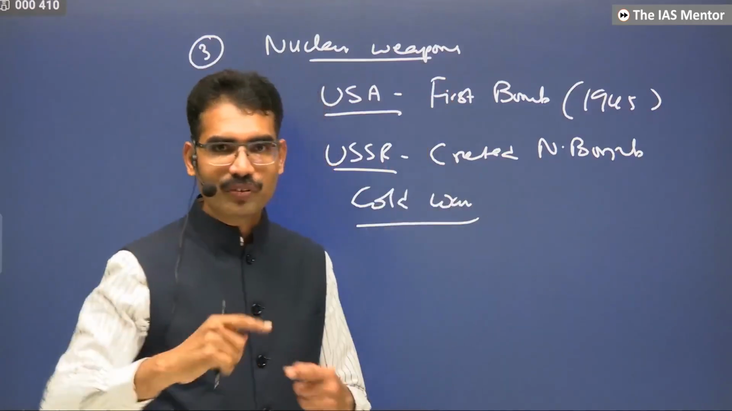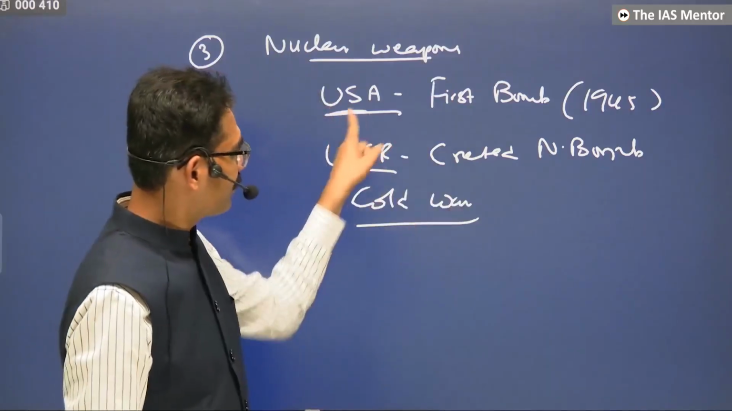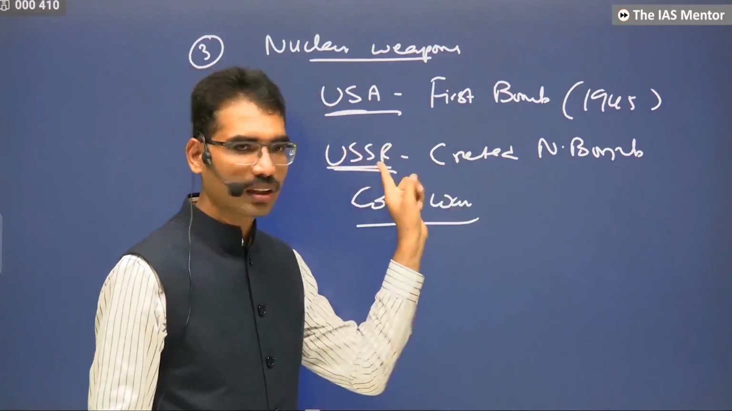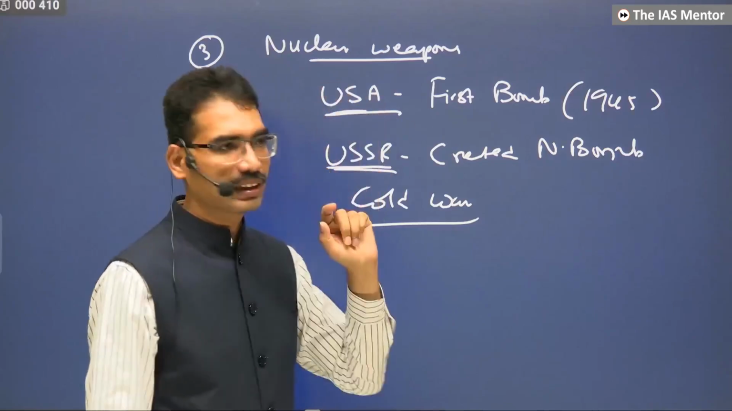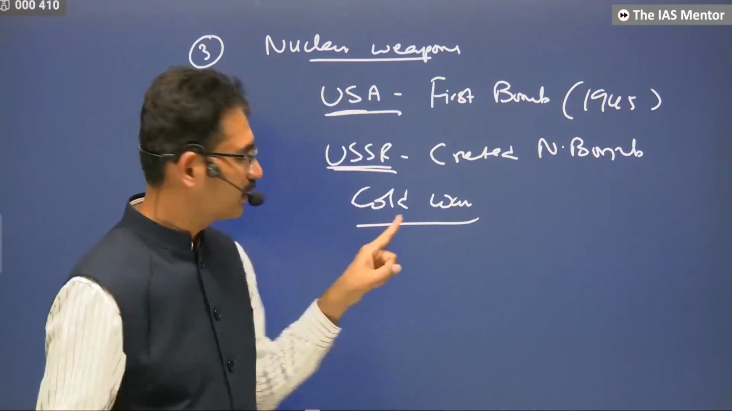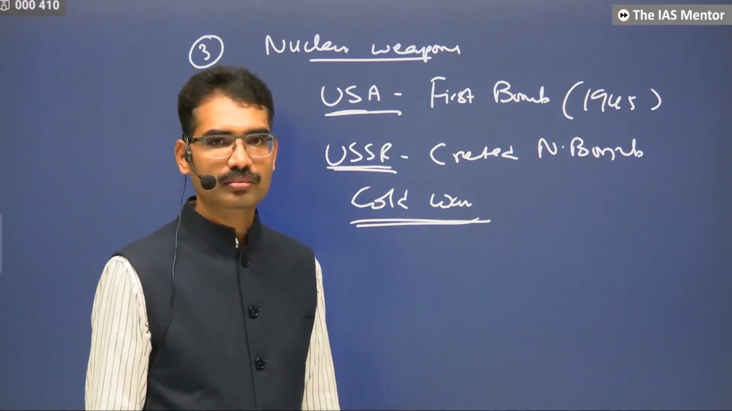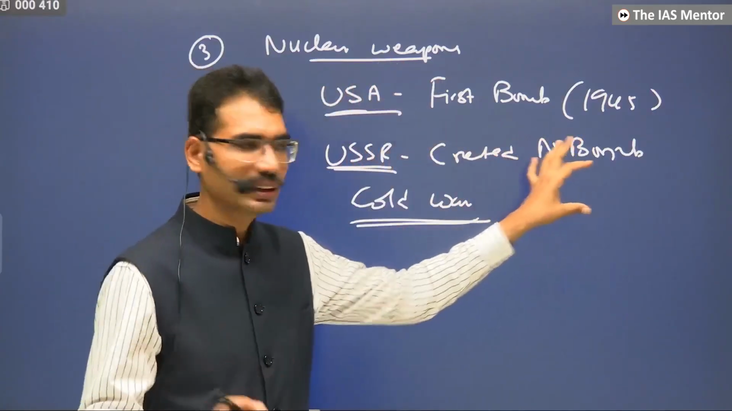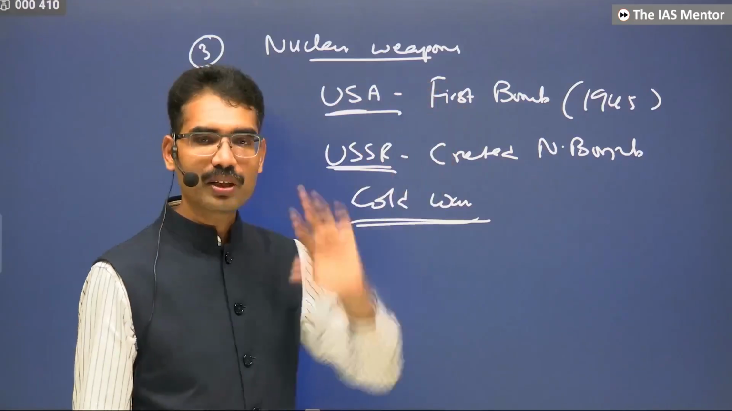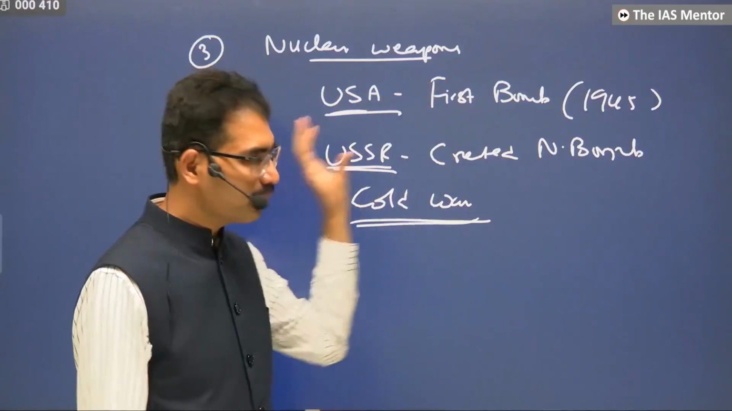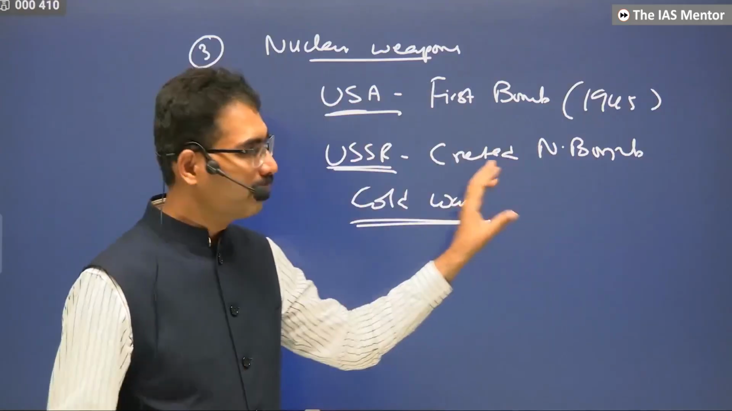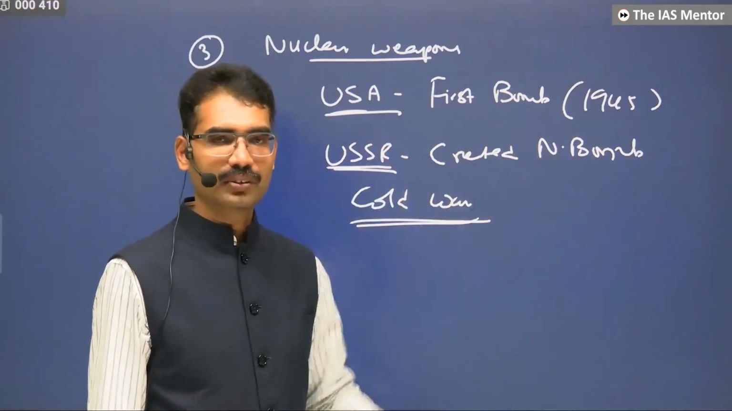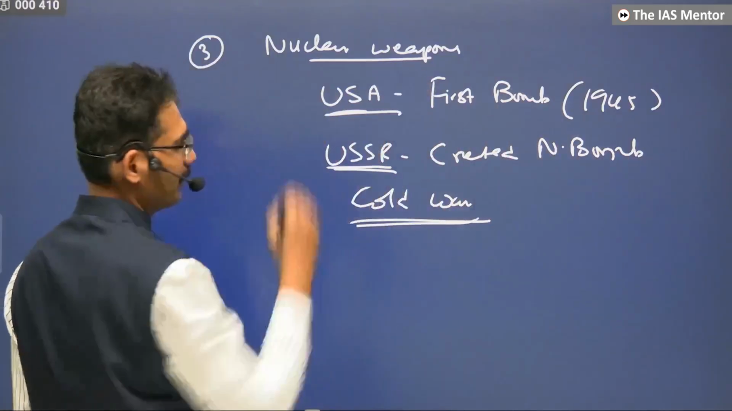They were not able to fight directly because the USA is afraid of the nuclear bombs of the USSR, and the USSR is afraid of the USA. That's why no direct war, but Cold War. Because they know that if I attack, I am also going to be affected. If they attack, they are also going to be affected. That's why they were not able to go for direct war, but indirectly they were competing. Nuclear weapons.